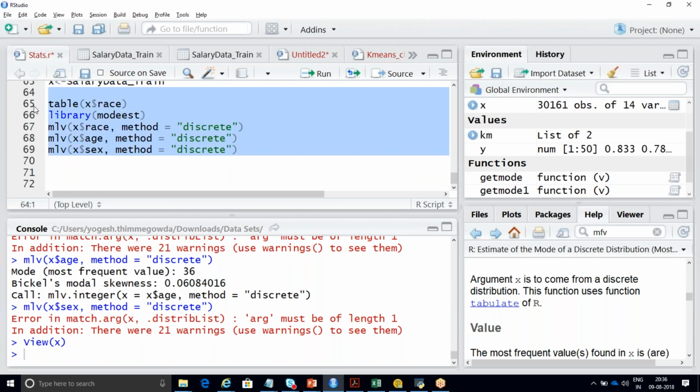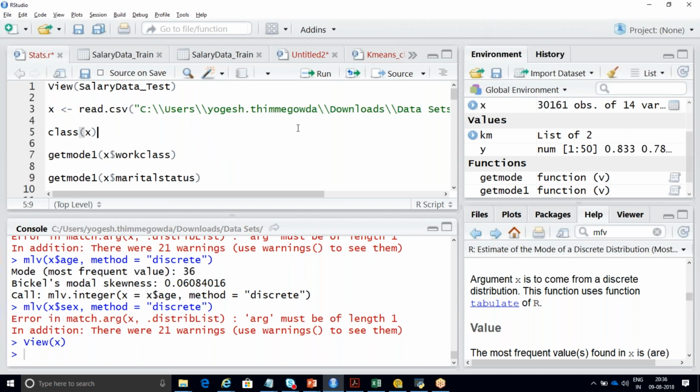Like the modeest example, probably. So see, with respect to this, only the code part I can provide you. I don't have any explanation. This is just an explanation. See, you cannot call these frequently used functions. It is just mean, median, mode, standard deviation, variance. Only the mode function is this much difficult. Why is it? Because nobody has done anything with respect to this.